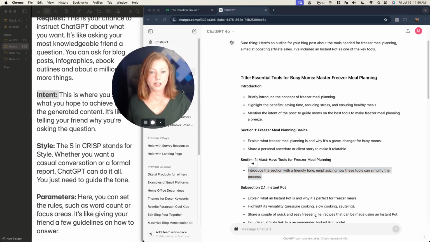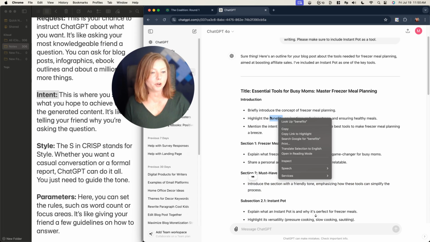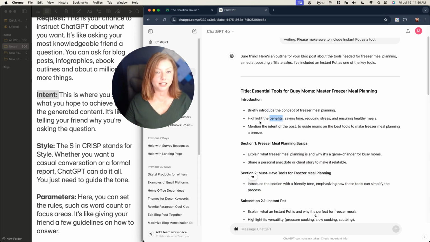Let's take a quick look at this outline. Essential tools for busy moms, master freezer meal planning. We've got the introduction set. So highlighting the benefits. This is specifically referencing that intent that I talked about, where we want this to be a blog post that's going to get affiliate sales. And so highlighting the benefits is something you want to do when you want to get sales on something. So this is definitely referencing that intent.